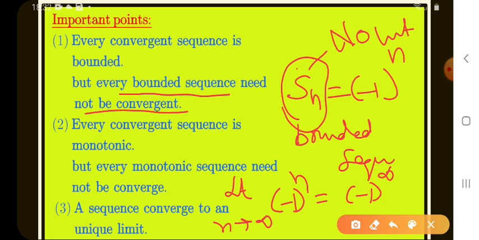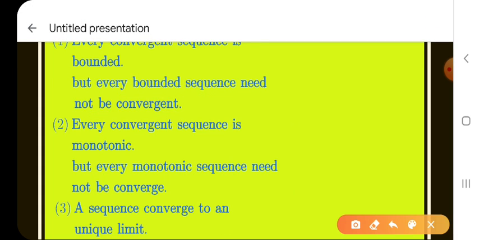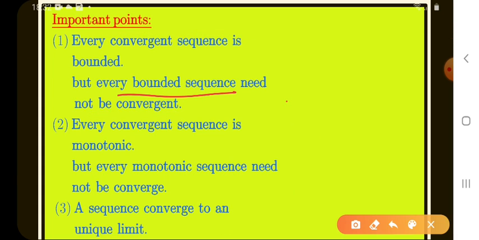So what do we say here? Every bounded sequence need not be convergent. Is it clear? Every convergent sequence is bounded. If a sequence is convergent, automatically it is bounded. But a bounded sequence need not be convergent. That means if a sequence is bounded, it may be convergent or divergent.